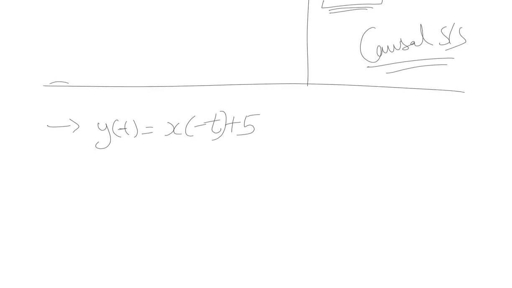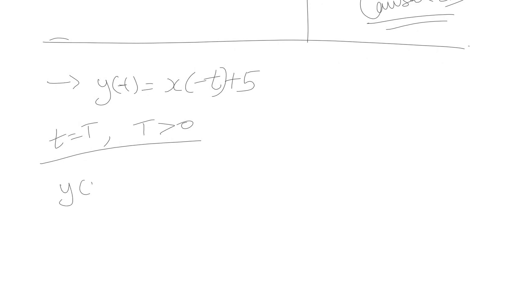Let us do one more example that will give better clarity. If we have a system with equation y of t equal to x of minus t plus 5, this is the system equation given to us. So let us analyze the causality of the system. We'll analyze it for t greater than 0, for positive values of time. The system equation becomes y of t equal to x of minus t plus 5, right?